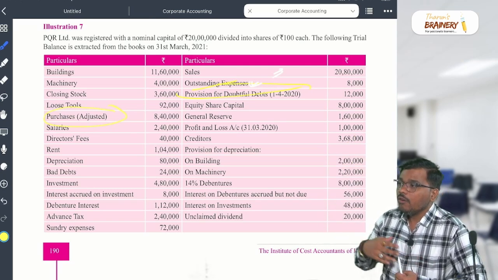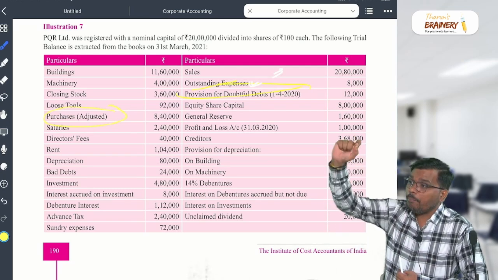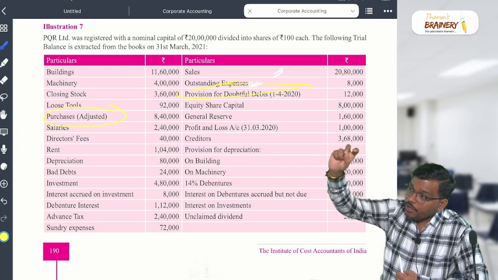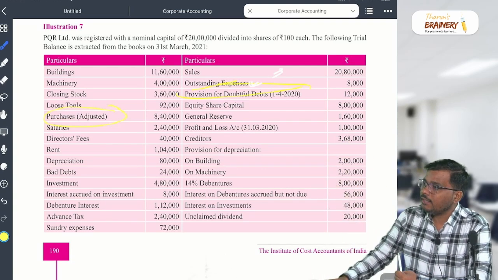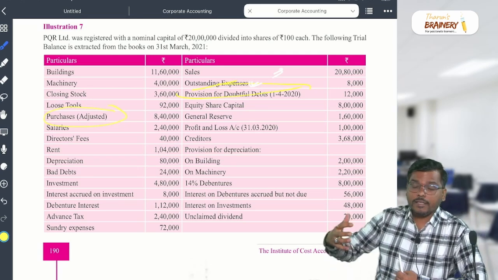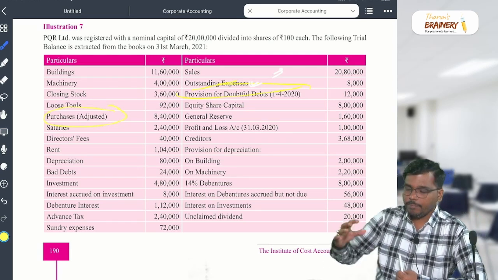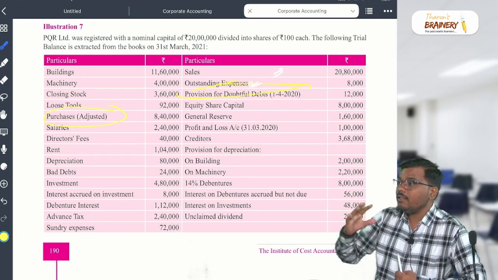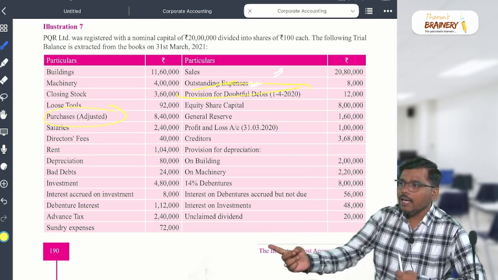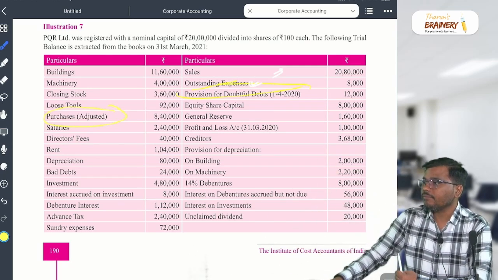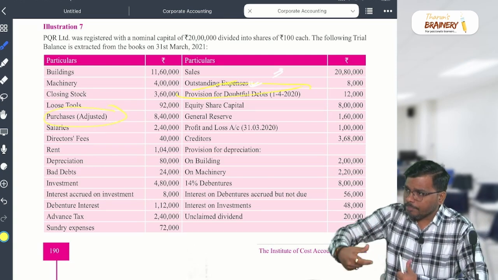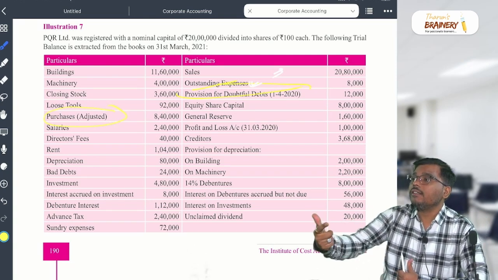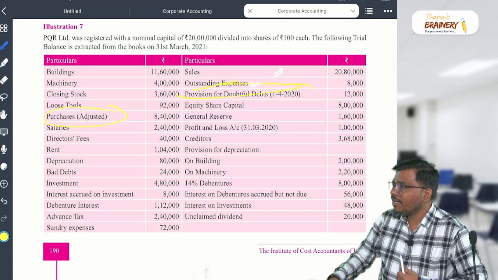Are you getting my point? Which are the expenses? Number one, bad debt. Number two, provision for bad debt. And number three, discount on debtors. Is it clear? Debtors, sir, how are debtors born in a business? Due to credit sales. You sell the goods on credit, there is a birth of debtors. You purchase the goods on credit, there is a birth of creditors. Are you able to understand or not?